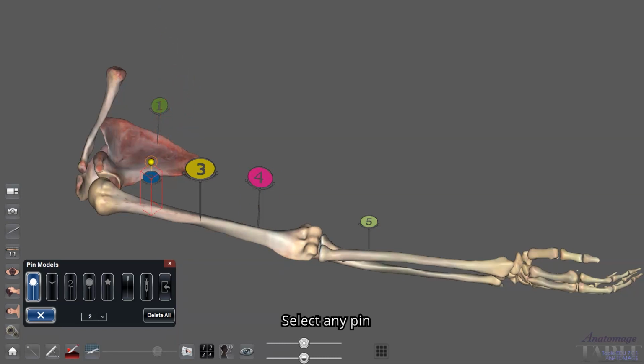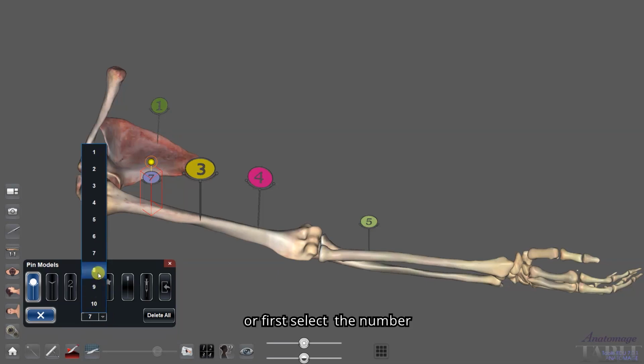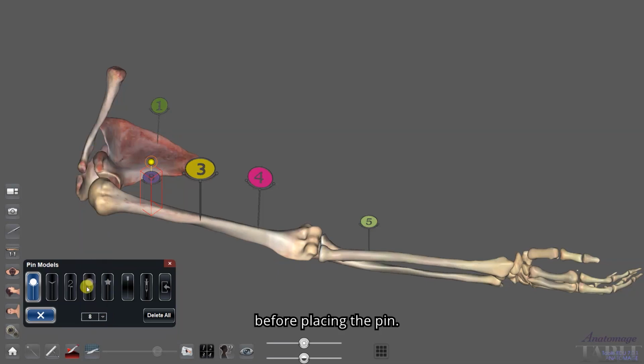Select any pin to change the number, or first select the number before placing the pin.